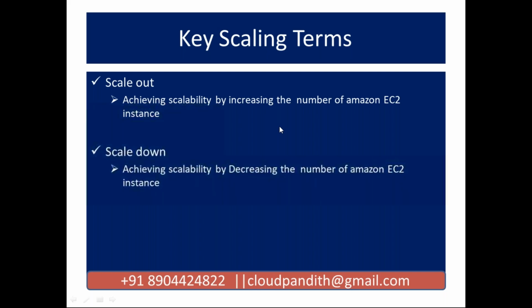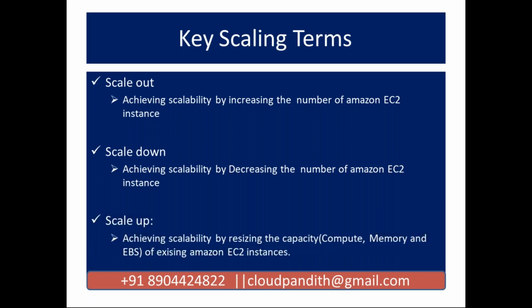Next, scale down means you are decreasing the number of EC2 instances. As I said, from 100 to 2000 people are suddenly accessing your website, you have to increase the number of servers from 1 to 20. Again, from 2000 requests, now it became only 1500 requests, then you need to remove 5 servers. You need to increase or reduce the number of servers based on the number of requests that you are receiving on your website.